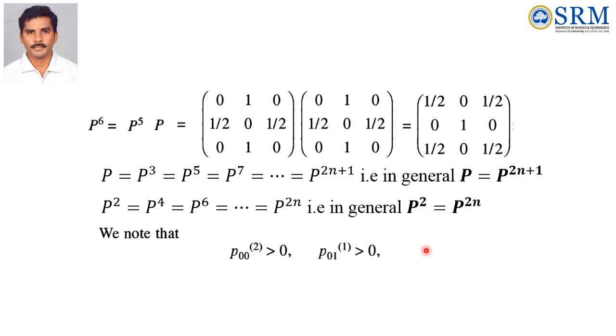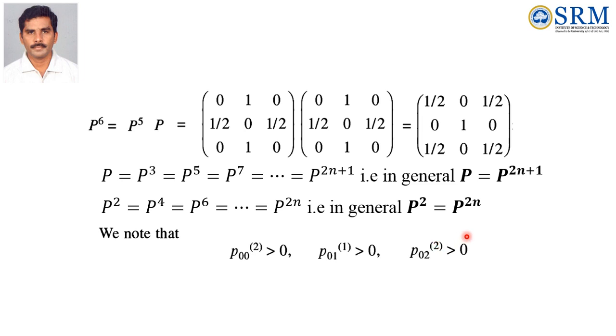So P01 is greater than 0. Similarly P02. P02 in step 1 is not greater than 0, so please keep it in mind. I am taking this P, and then it is equal to P square. In that P2, it is greater than 0. So in the first step it is not greater than 0, in the second step it is greater than 0. So P02 in step 2 is greater than 0.